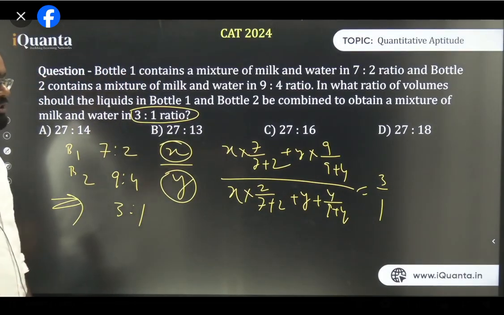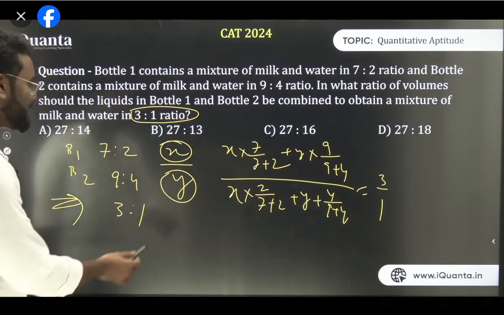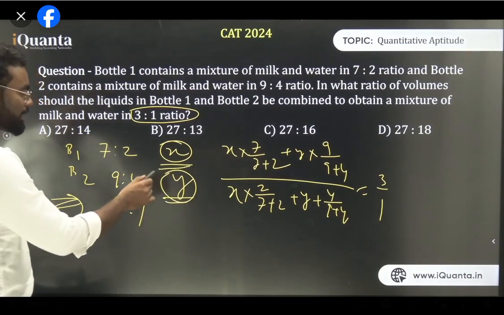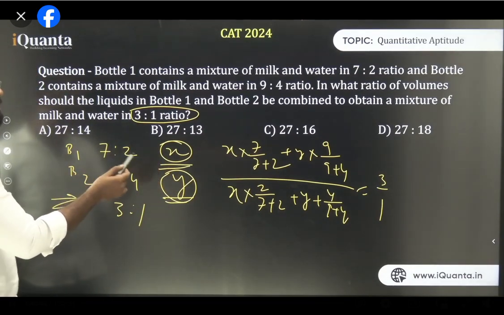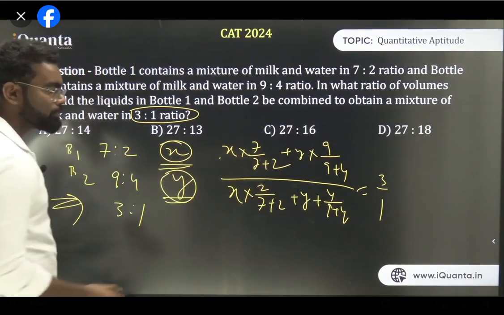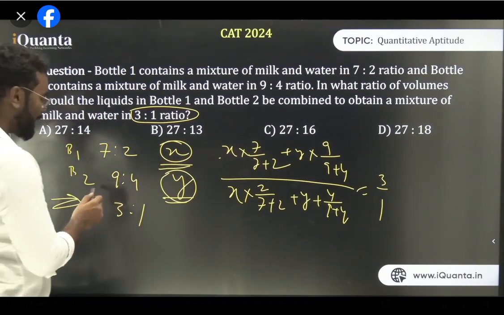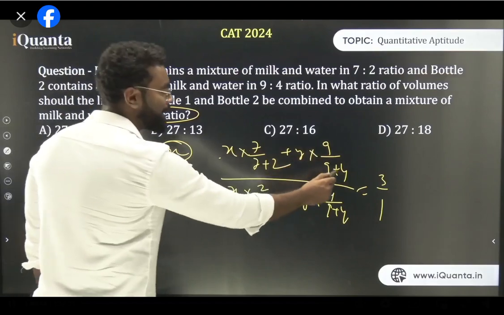The second method, एक बार बता दे रहा हूँ, first method बता दे रहा हूँ. Those who have done, you can hear. The second method में क्या लिया था? I have taken this as X, I have taken this as Y. Now, if there are x liters of bottle 1, what is the amount of milk? That is x into 7 by 7 plus 2. And if there are y liters of bottle 2, what is the amount of milk? Y into 9 by 9 plus 4.